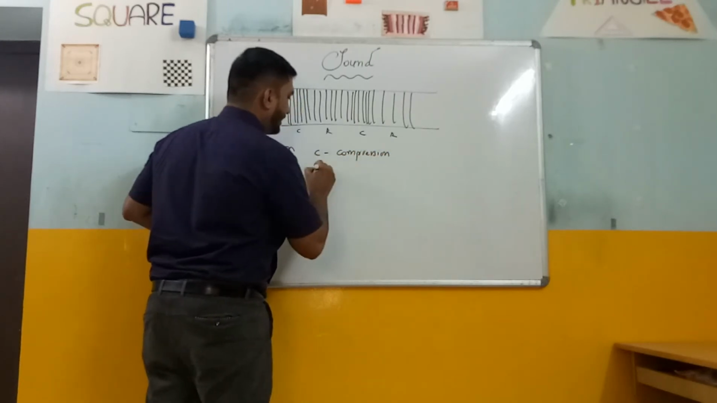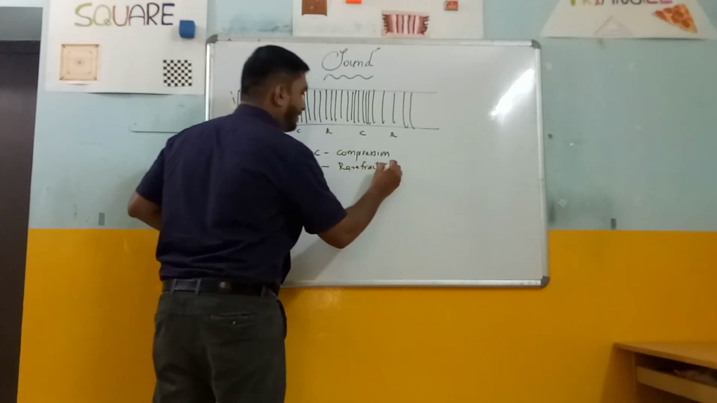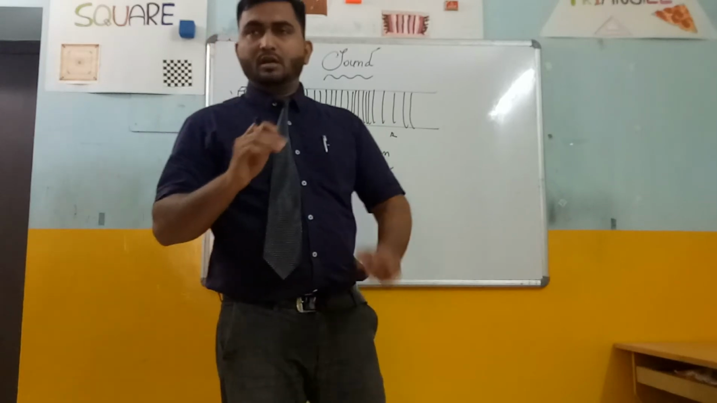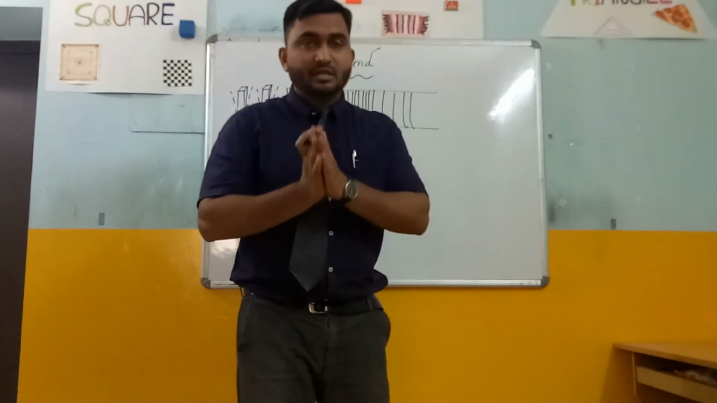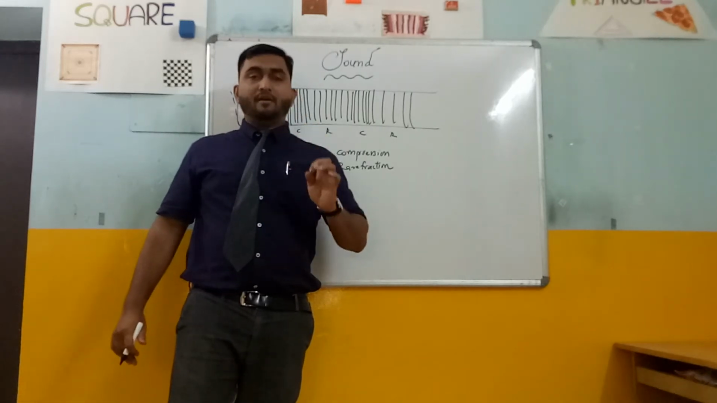C is for compression and R is for rarefaction. So in this way, compression and rarefaction constitute a wave. A wave is formed by compressions as well as rarefactions. A compression and rarefaction constitute a wave.